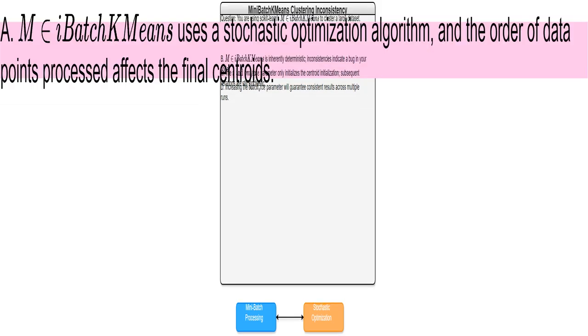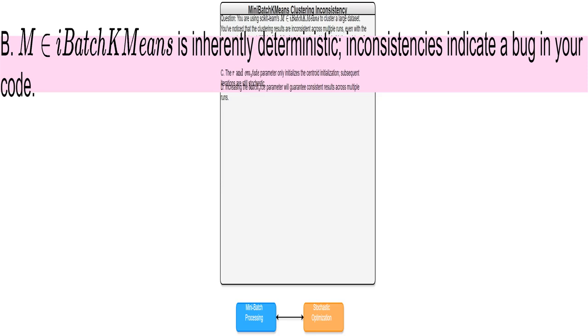I disagree with this statement. MiniBatchKMeans uses stochastic optimization, hence is not deterministic. Inconsistent results are not necessarily bugs, it's a characteristic of the algorithm. It's like baking a cake. Different batches of flour might produce slight variations. I'll explain it in this way.